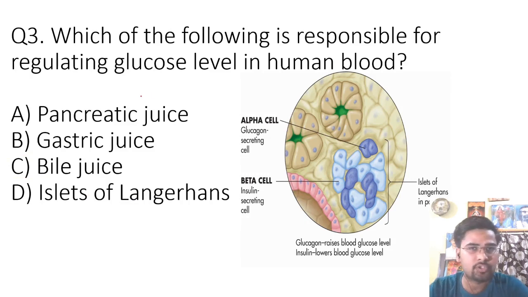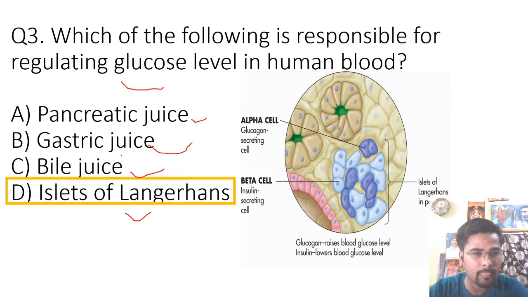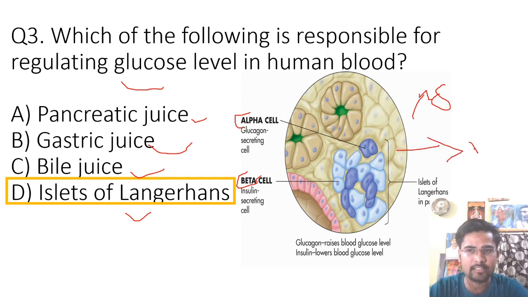Question number 3: which of the following is responsible for regulating glucose level in human blood? Your options are pancreatic juice, gastric juice, bile juice or islet of Langerhans. So the correct answer is islet of Langerhans. Now, islet of Langerhans has 4 types of cell: one is alpha cell, second is beta cell, third is delta cell, and the fourth is EP cell. Now, what are the functions of these cells?